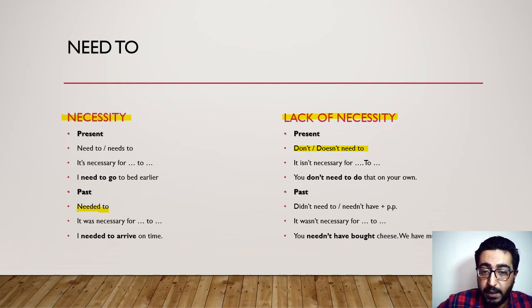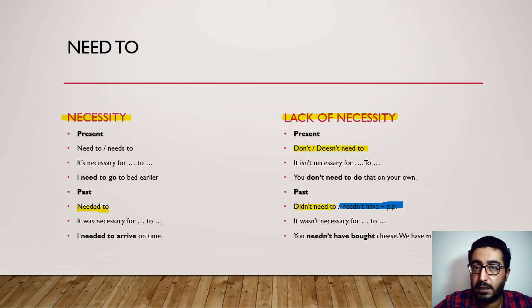The past. Past is very important, and I want you to note something different here. So when we say didn't need to, this is normal. So if we want to make this sentence in the past, you say you didn't need to do that on your own. And this one is slightly different, which is needn't have and the past participle.